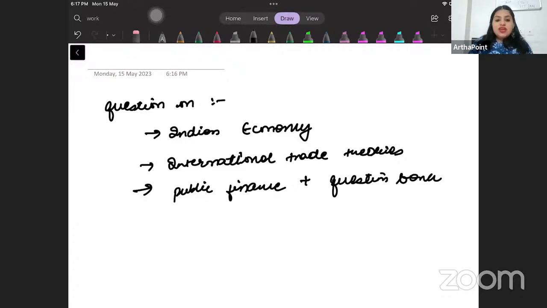Okay, so when it comes to names of different economists who gave different theories, what I am doing, Madhumita, is that I'm going ahead and putting it as part of the topics only.